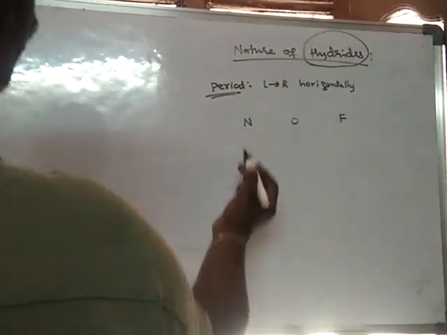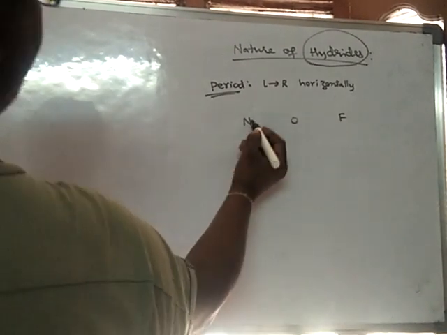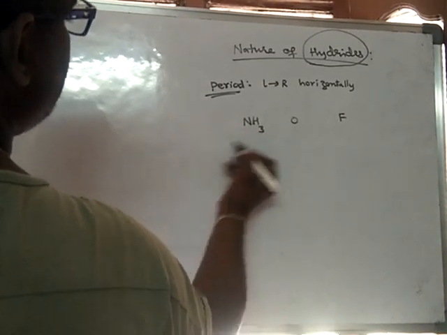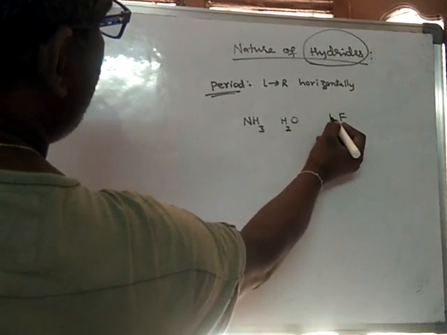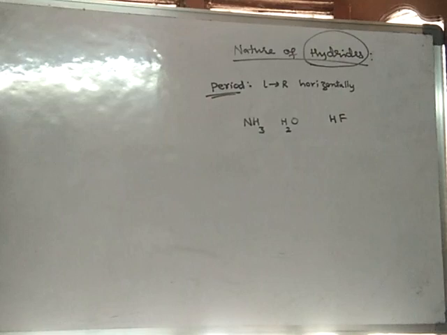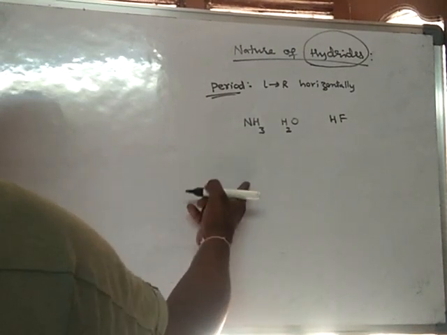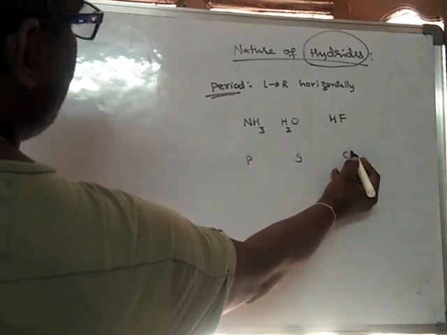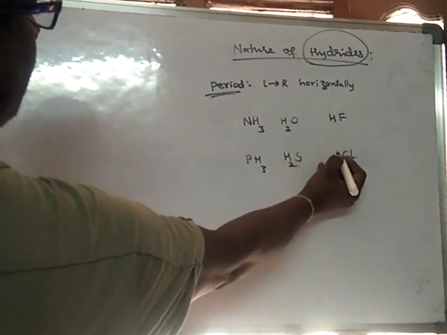Hydrate means when these elements combine with hydrogen, they form hydrates. So the hydrate of nitrogen will be NH3. Hydrate of oxygen will be H2O. Hydrate of fluorine will be HF. And if you see the next period, phosphorus, sulfur and chlorine, and their hydrates.